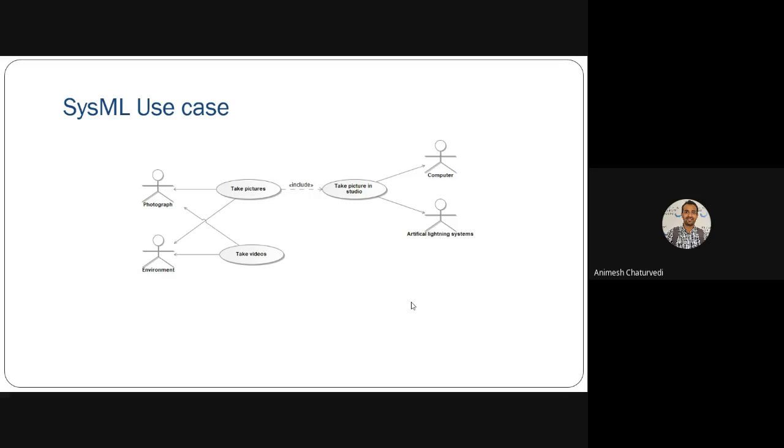Then the SysML use case. Basically, use case analysis we had already seen for the Unified Modeling Language. So here the actors could be like a photographer, the environment, etc. There could be any actor possible in this type of scenario, and it is not necessarily related to computer science. They can do anything like taking pictures, taking videos, creating a studio, and then they can store it on the computer and do some artificial processing. So these are use cases that are not strictly related to software.